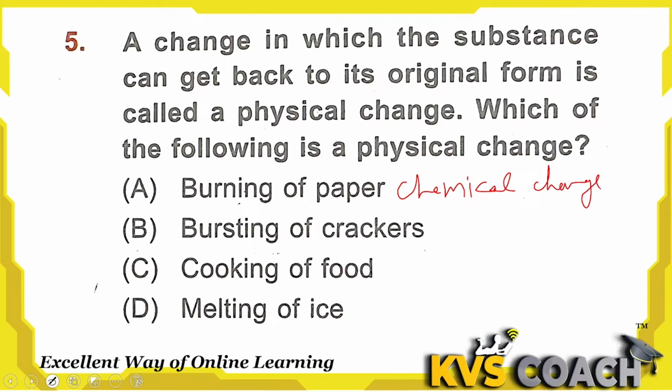In chemical change, mainly objects can change their composition. Bursting of crackers: when we burst the crackers, obviously that is a chemical change because they completely change their composition. Cooking of food is also a chemical change because after cooking, the cooked food has a different composition, because it reacts with water, oxygen, etc., and chemically changes.